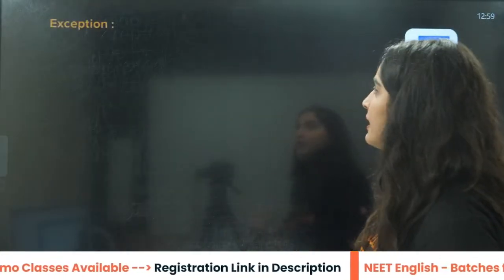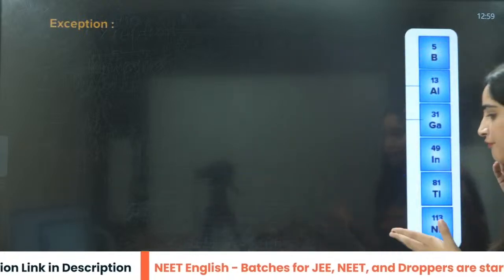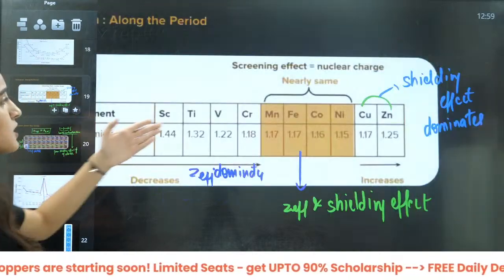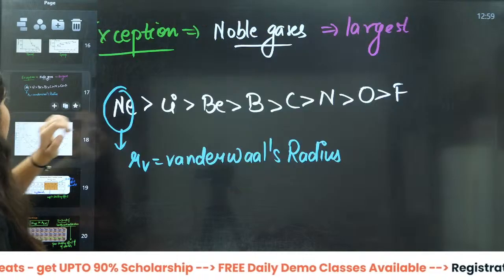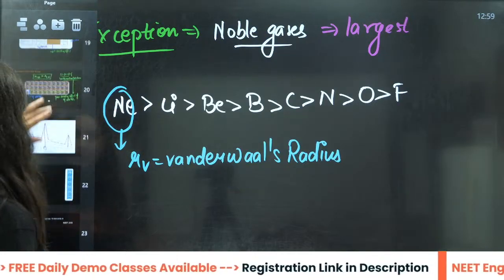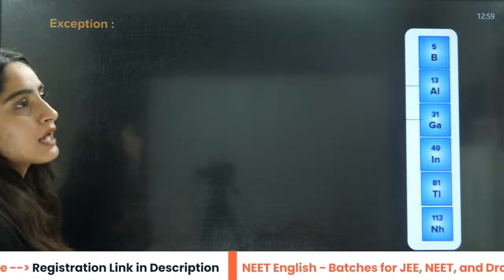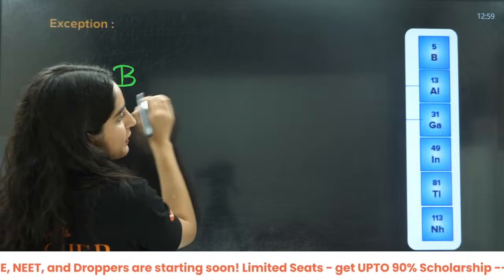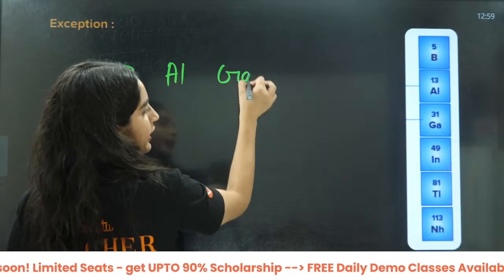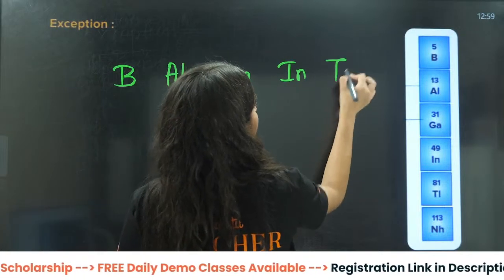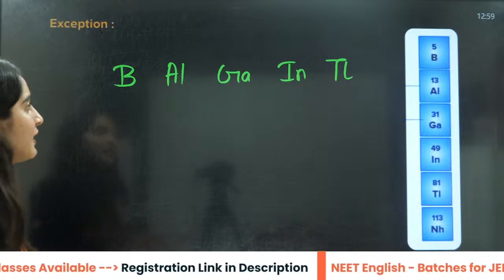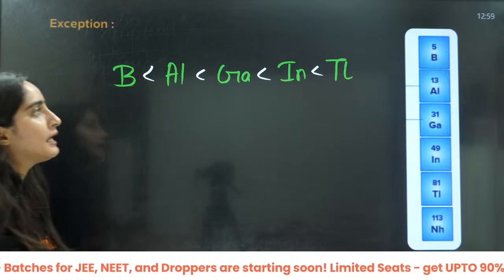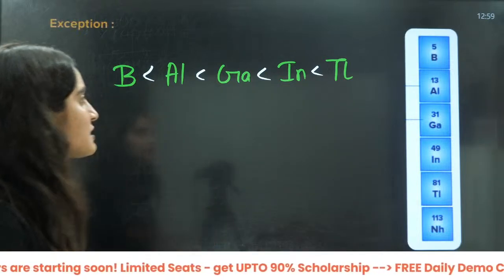Okay. Now let us talk about the exception here. A very important question. This has been asked so many times in your PYQs, you can see. Down the group, what do you expect should happen? The size should increase here, right?